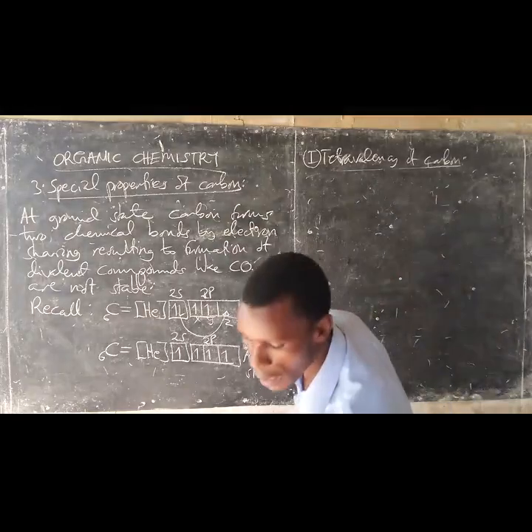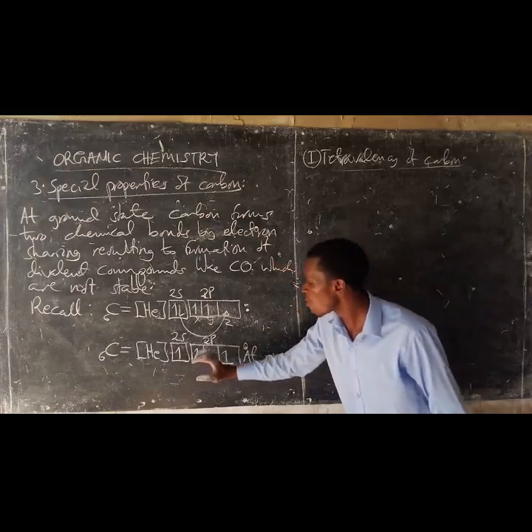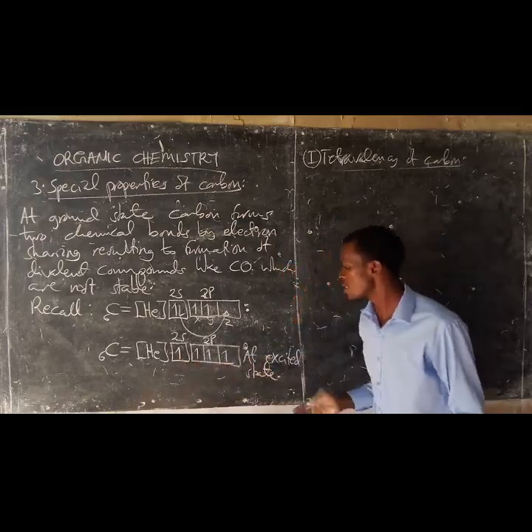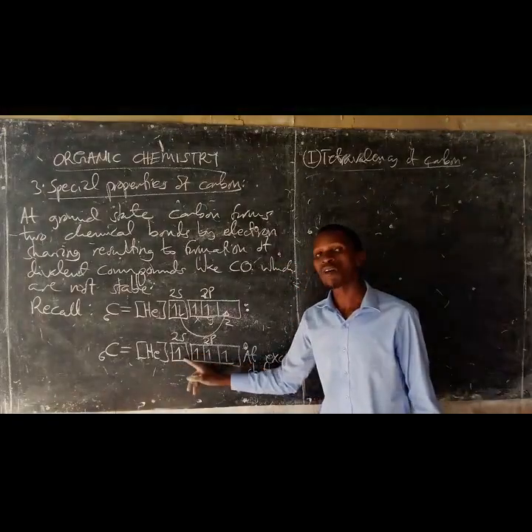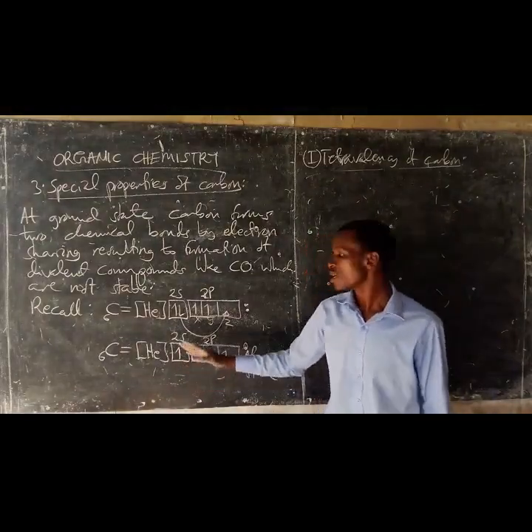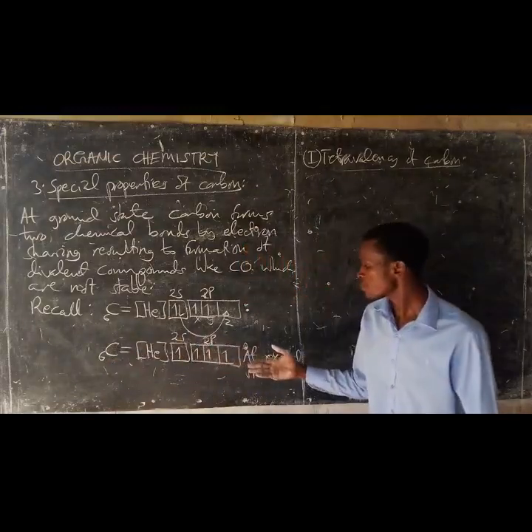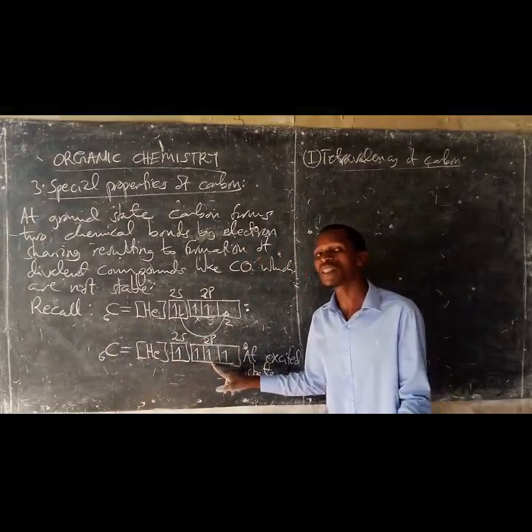Now, before the carbon atom combines with other atoms at excited state by electron sharing, it must undergo hybridization first. But the type of hybridization of carbon depends on the compound which is formed.